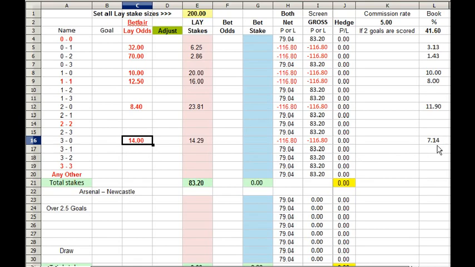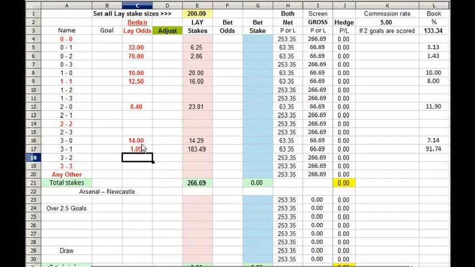So that percentage there is equal to the under 2.5 goals, so to make that up to more or less 100%, we need odds about 93% to go with that 7.14. So if I input odds of 1.09 in there, that gives us about 99% there. So the odds for over 2.5 goals must have been somewhere around 1.09.